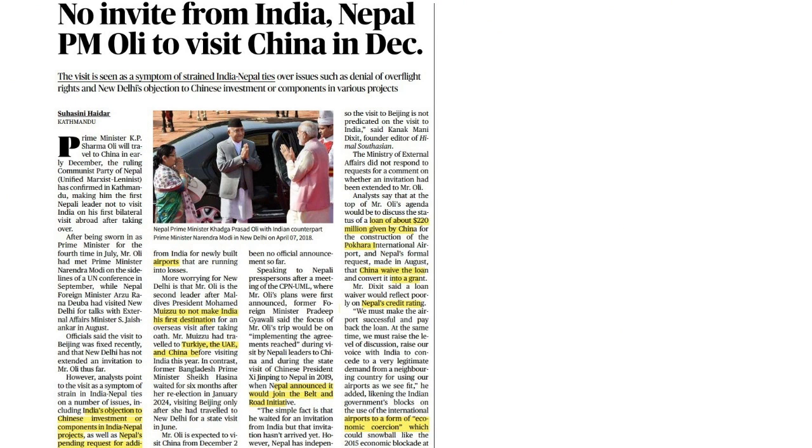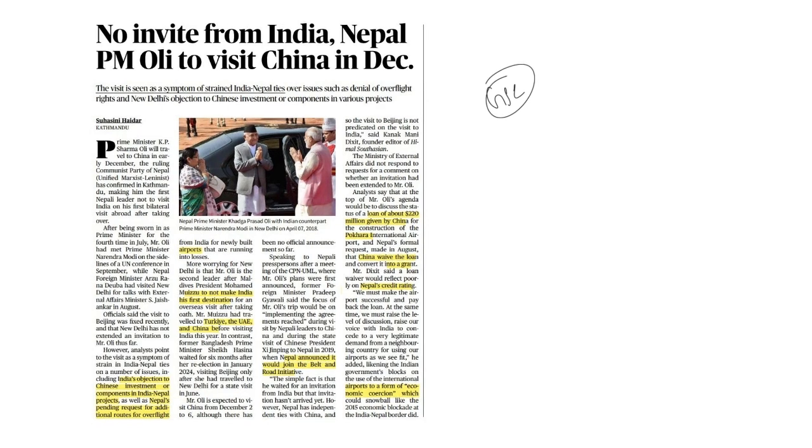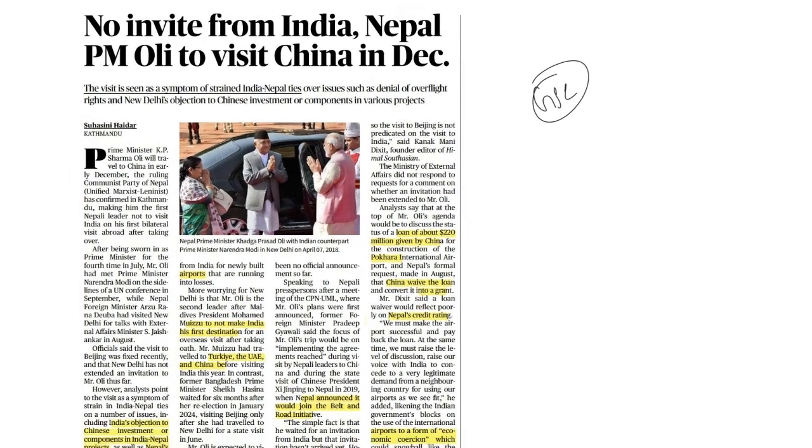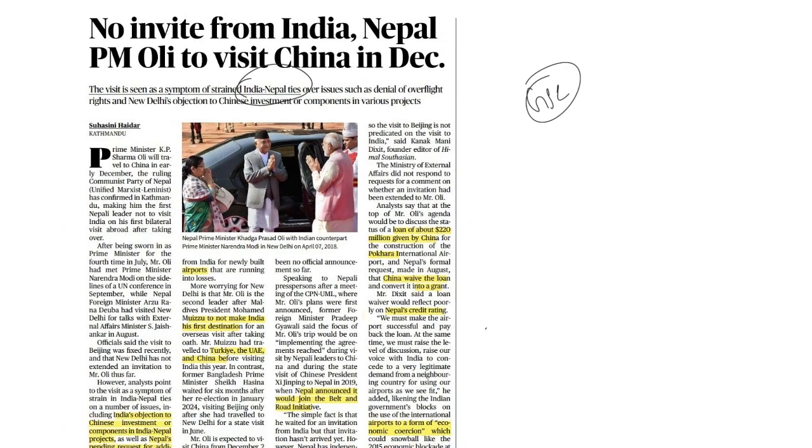Now, the next article is saying that no invite from India, Nepal PM only to visit China in December. This article is important from the context of GS paper 2, India and neighborhood relations. The context of the news is that recently, after being sworn in as prime minister, Nepal Prime Minister KP Oli visited China. Now, the author is saying that as one of the first responses to the events, the Nepal PM did not visit India. This indicates strained India-Nepal relations. That is what the author is saying.